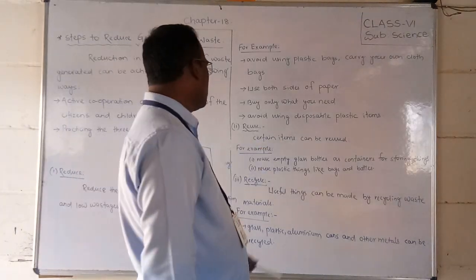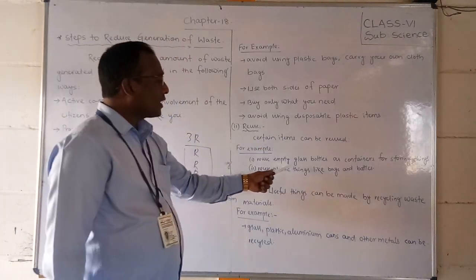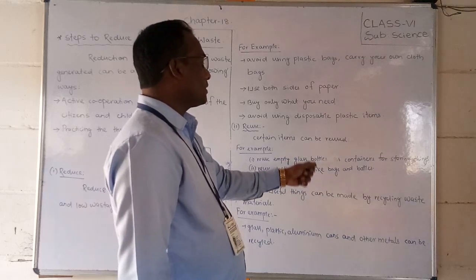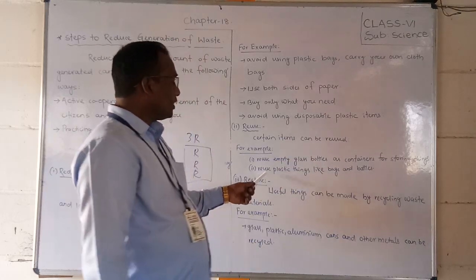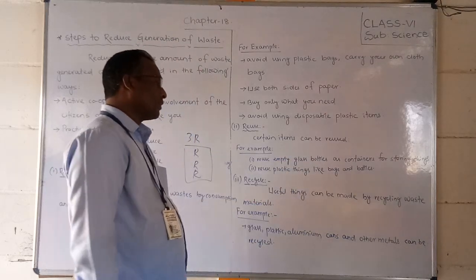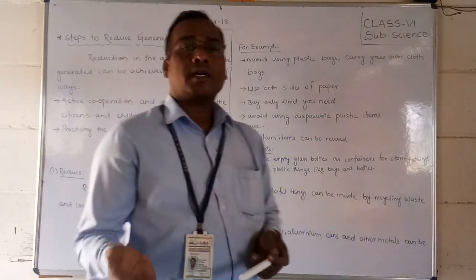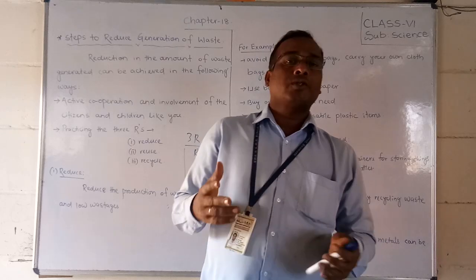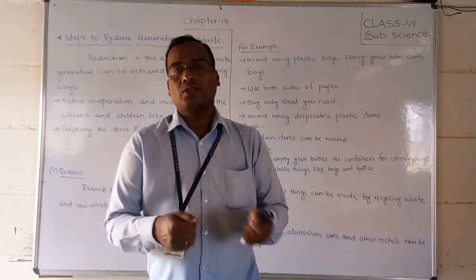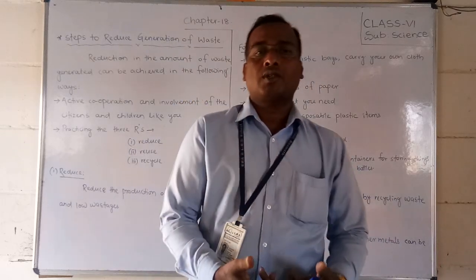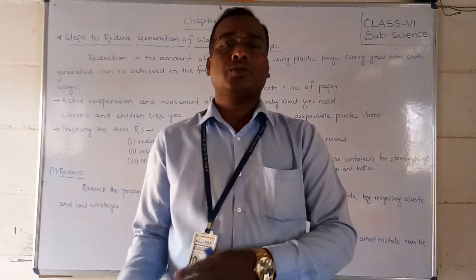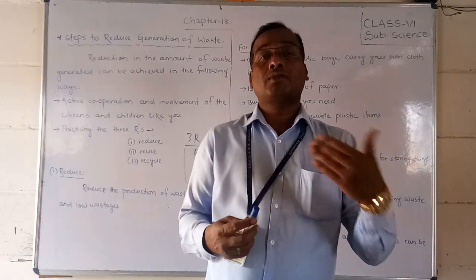Next, students, we will discuss reuse. Certain items can be reused. For example, reuse empty glasses and bottles as containers for storing things, and reuse plastic things like bags and bottles. I told you, whenever we reuse, instead of polythene carry bags we have to take cloth bags. Once you use it and take out the vegetables, you can use it again.